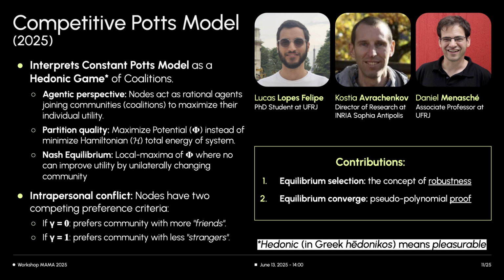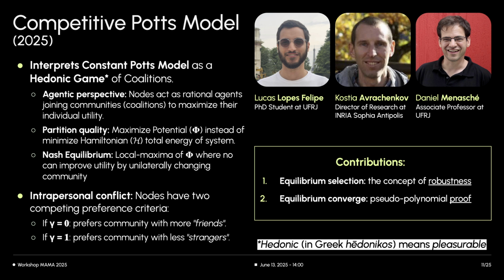While cooperation happens at the agent level to form communities, competition emerges at the community level as they dispute which node belongs to them. We show that this individual utility is aligned with a global quality function, which we call a potential, that we seek to maximize. The local maxima of this potential correspond to Nash equilibria, where no agent can improve its utility by unilaterally changing communities. This framework highlights an internal conflict for each node, driven by two competing preferences.